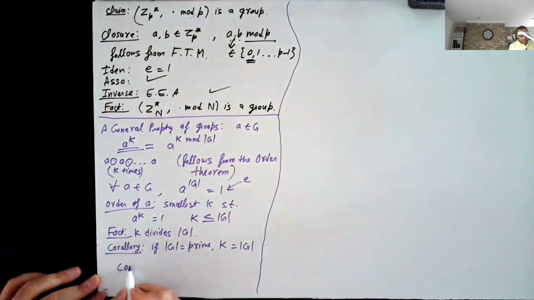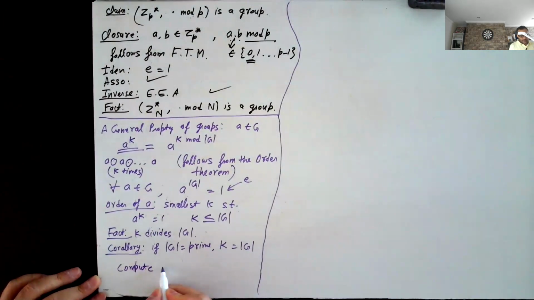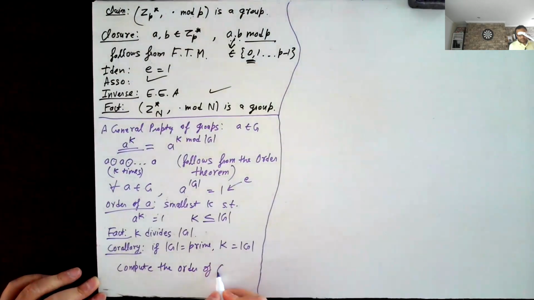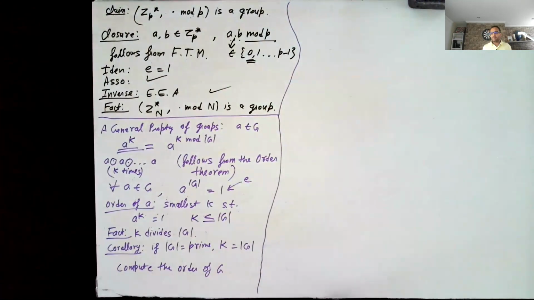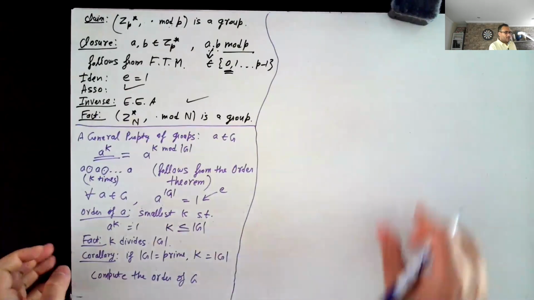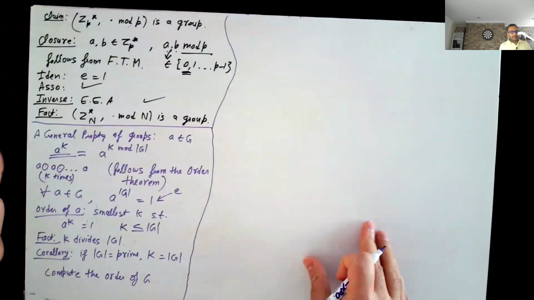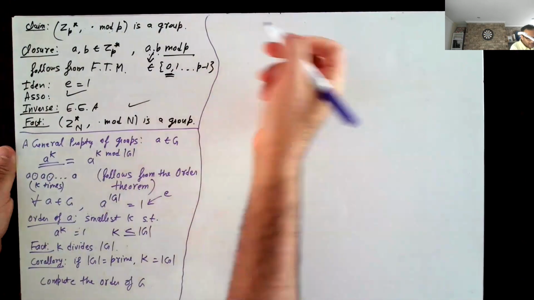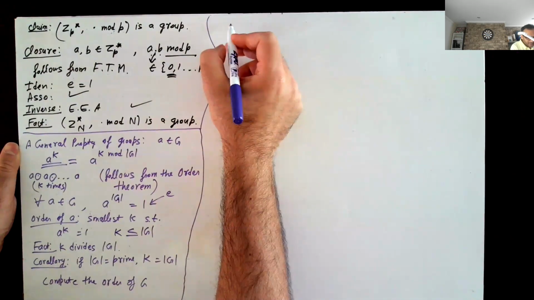So now a very natural question is, how do we compute the order? Sometimes it's completely trivial, like what is the order of Zn? The order of Zn is just n, 0 to n minus 1. What is the order of Zn star? That's sort of less clear. Okay, so typically the order of the group can be computed by considering what is known as the Euler's phi function.